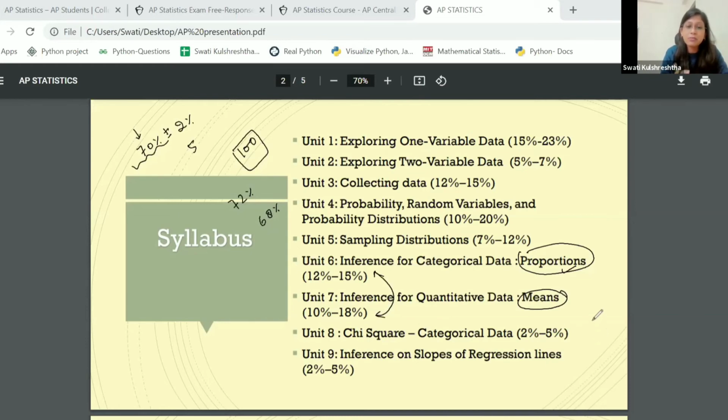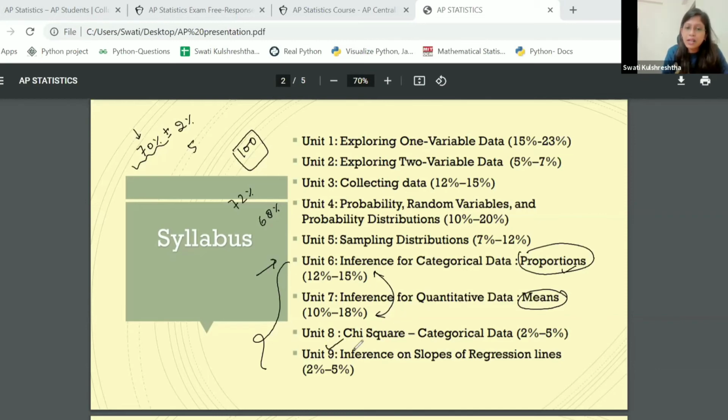So inference is one major part. Together, it comprises roughly 45% of the course in total. So while you're studying for AP statistics, this is the part of statistics that you need to focus more on compared to the first part, because that is something that you've already heard, you've done before, but this is the part that will be new and a little harder.